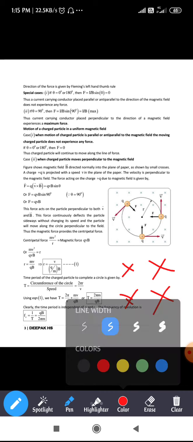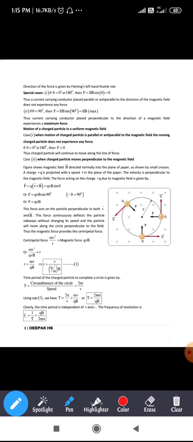Suppose I write a dot instead of a cross. If I write a dot, that means the magnetic field is out of the paper. The direction of the magnetic field is out of the paper. Whenever there is a cross mark, you need to understand that the magnetic field is directed towards the paper. When it is a dot, the magnetic field is directed away from the paper. So this is regarding the meaning of the cross and dot.